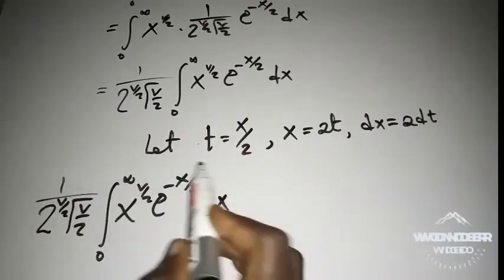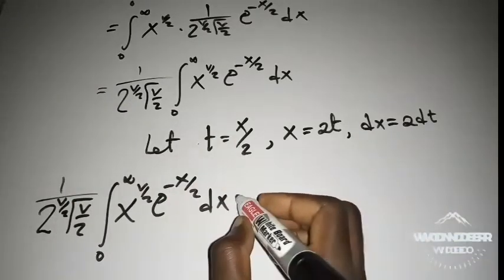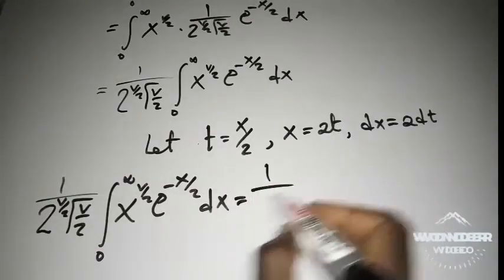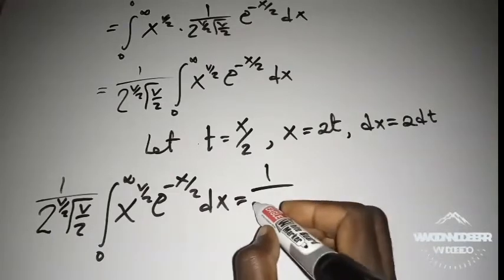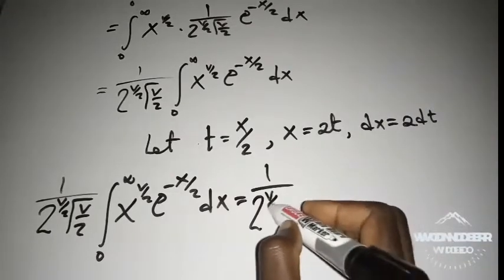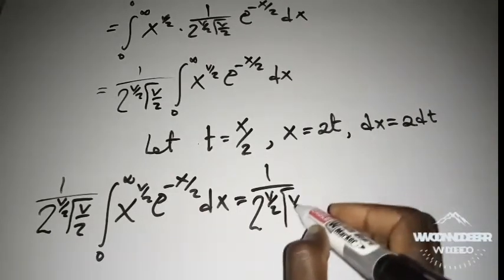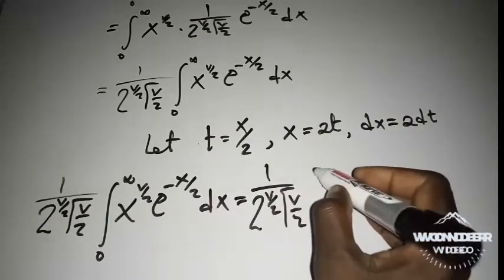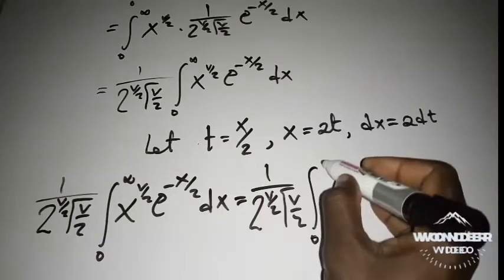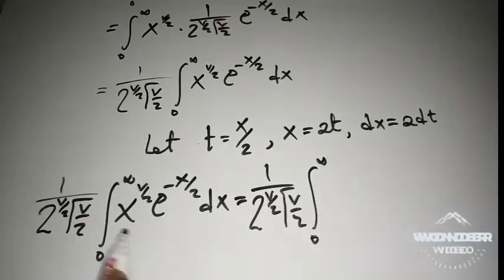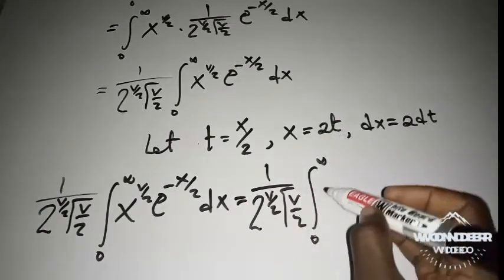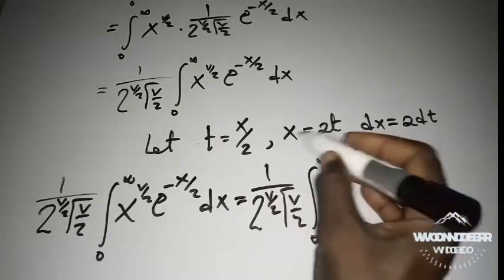By substituting these new variables, I will now have the constant 1 over 2 to the power of v over 2 gamma of v over 2, the integral from 0 to infinity. x will now change to 2t. So I am substituting 2t for x.